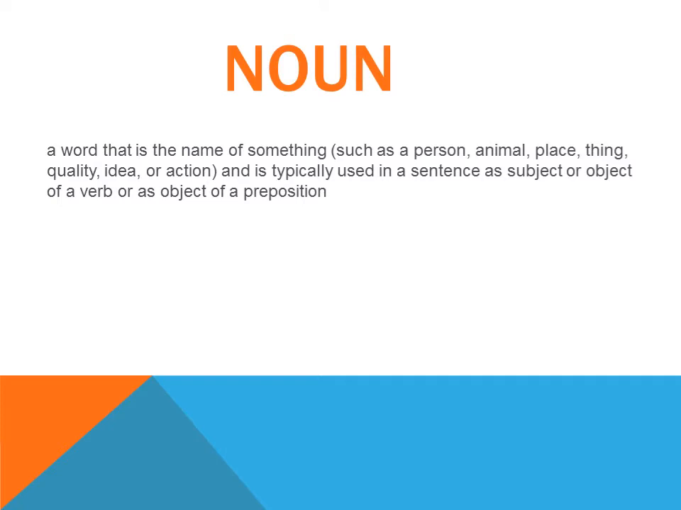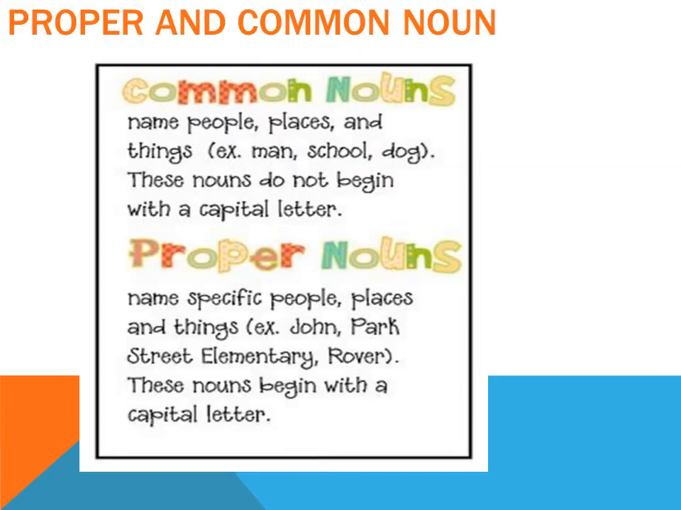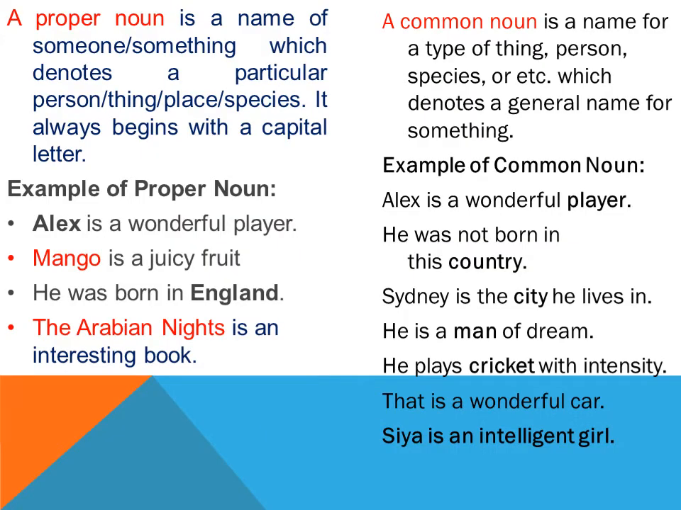So next is and is typically used in a sentence as subject or object. This concept I have already discussed with you, of a verb, or as object of a proposition. So object of a proposition means when we use this after any proposition, like the book is lying on the table. So the word table, of course it is a noun, but it is coming with the pronoun.